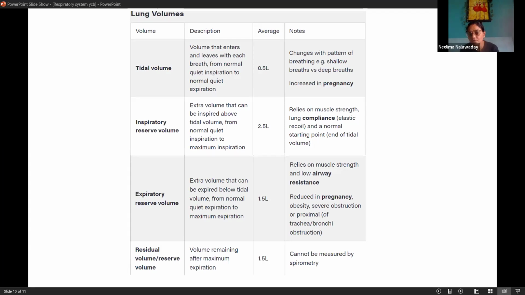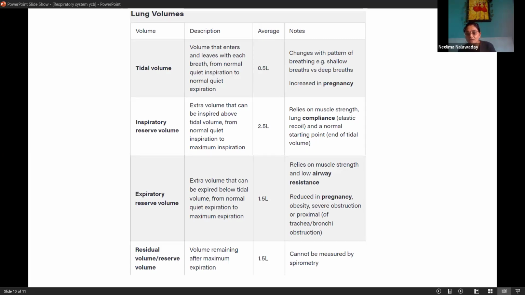Inspiratory reserve volume is the extra volume of air that can be inspired above tidal volume, from normal quiet inspiration to maximum inspiration. Like in Anulom Vilom, we say inhale, deep inhale. So purposely we take extra air in. That is 2.5 liter, that is 2500 milliliter. Inspiratory reserve volume is also called IRV.